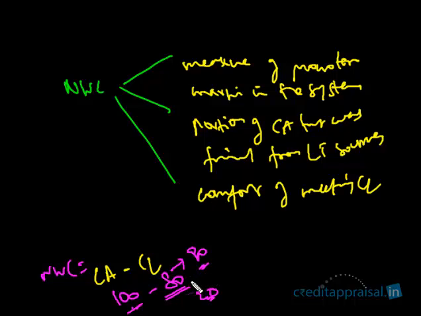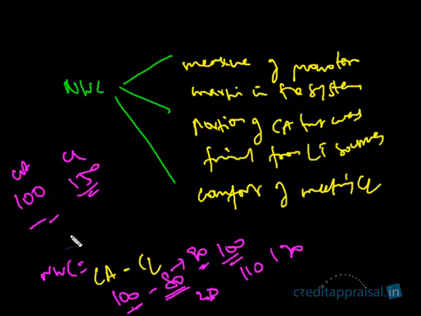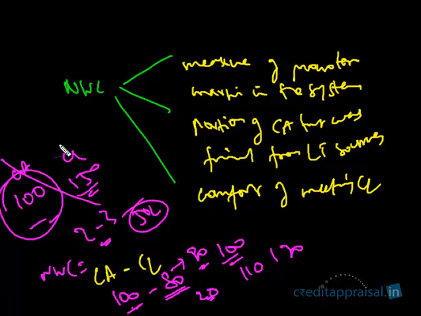So in a way you're constrained compared to the scenario where you had only liabilities of 80 lakhs. Say this is 100 lakhs, 110 lakhs or 120 lakhs. That is, current assets is only 100, whereas current liabilities is 150. In the next 2-3 months, you're going to receive payments totaling 100 lakhs. You can realize cash 100 lakhs. But you have payments to be made of 150 lakhs. So how are you going to meet the balance 50 lakhs? So this is not a good situation to be in.